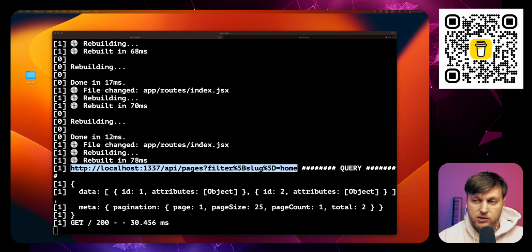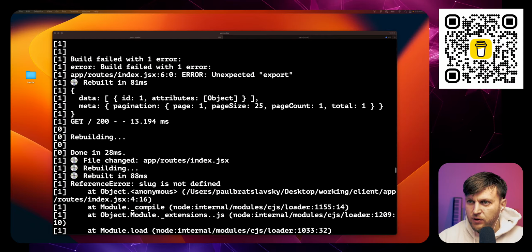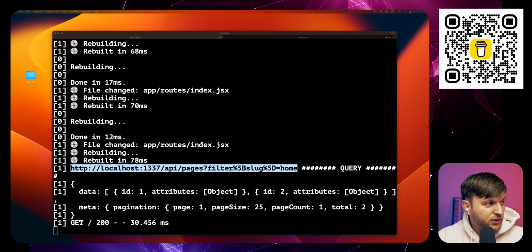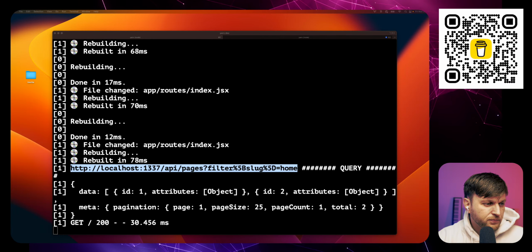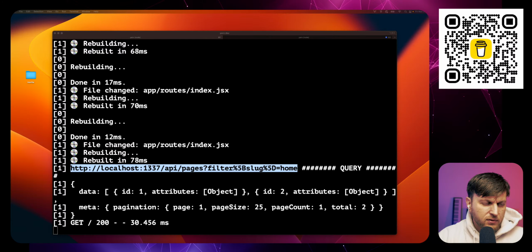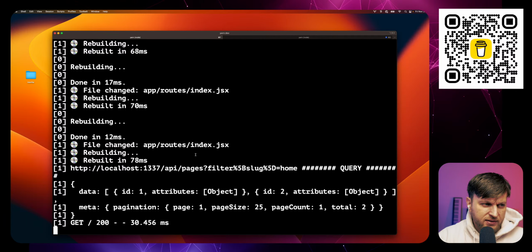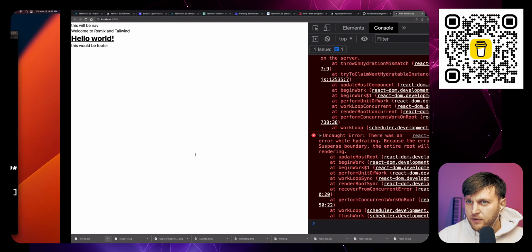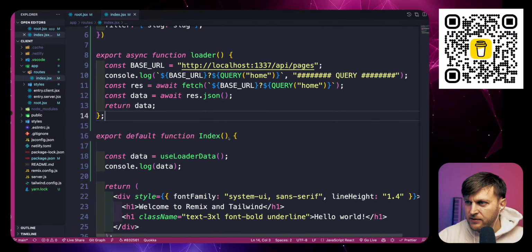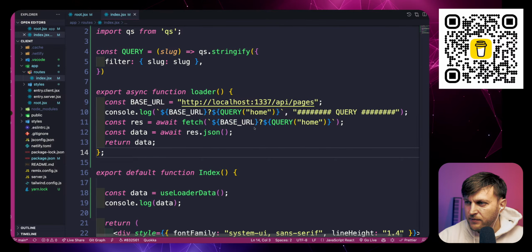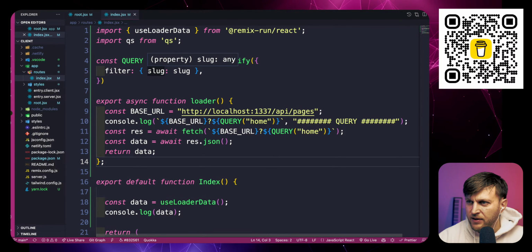I am kind of curious why my filtering is not working. That is kind of upsetting to me because it should work. And I am not sure why it's not working. Hold on a second. Let's take a look here. I'm going to simplify this. So query home, we're getting the thing that we need.